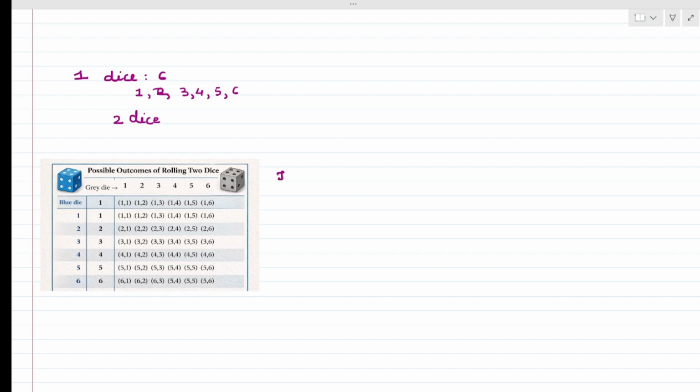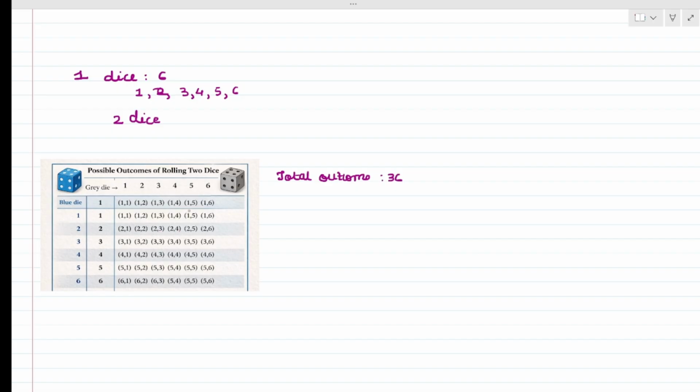How many outcomes? The total number of outcomes will become 36. How does it become 36? So 1 this side and 6 this side. That means 6 times 6 is 36. You will get 1 times 1. How will you make it? Suppose this is my blue colored dice and these are the information for the gray colored dice. So 1 blue, 1 gray. So you will get the outcomes 1,1; 1,2; 1,3; 1,4; 1,5; 1,6. Same way 2,1; 2,2; 2,3; 2,4.